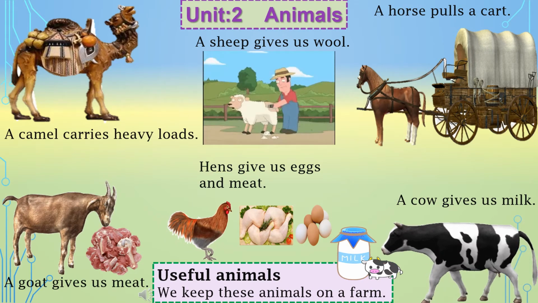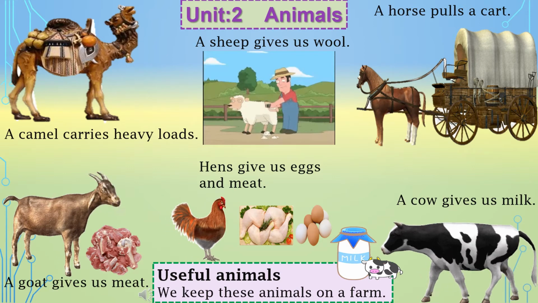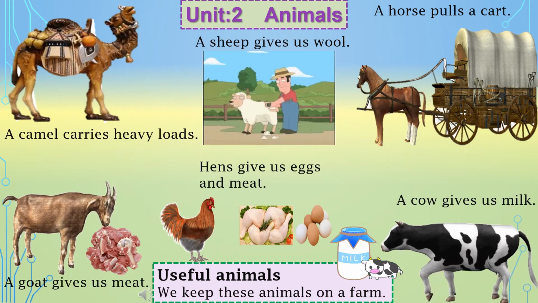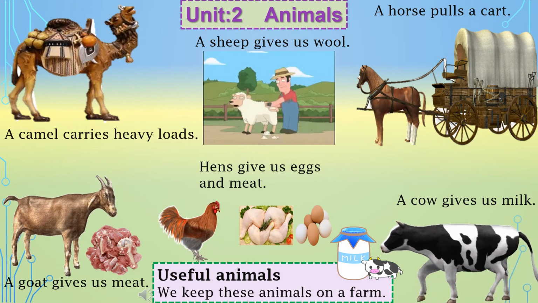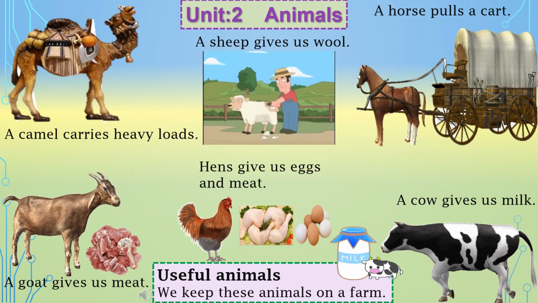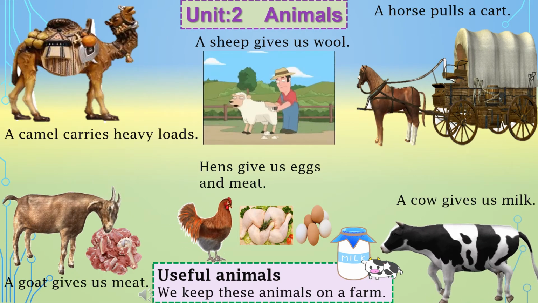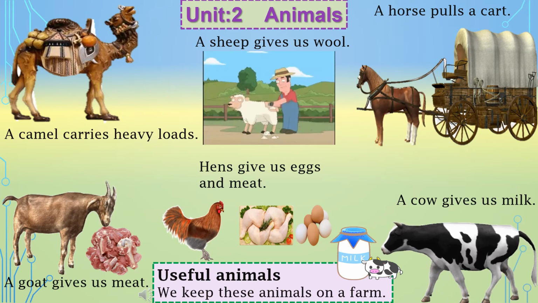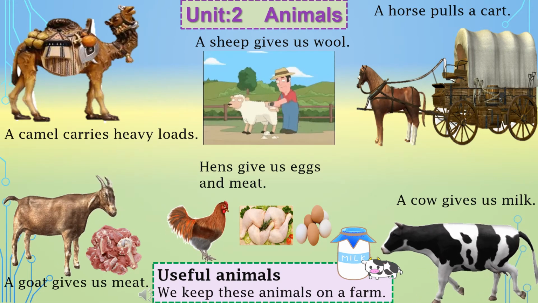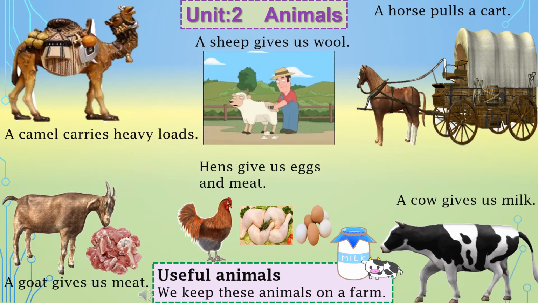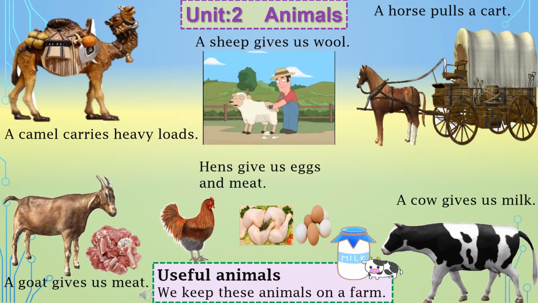Dear students, there they find grassy grounds to eat the grass, and they have open space to live easily. So this farm is needed to keep all these useful animals, a proper place to keep them. Okay, so let's read the next topic on the next page, page 12.